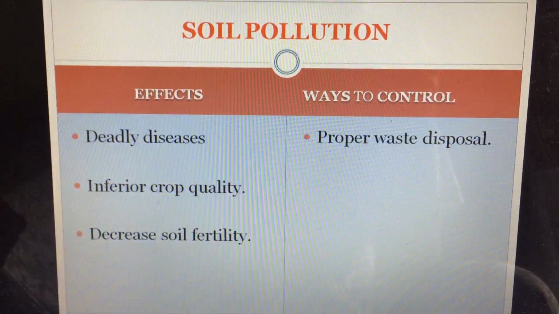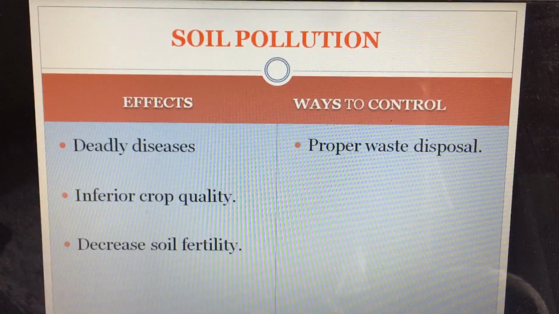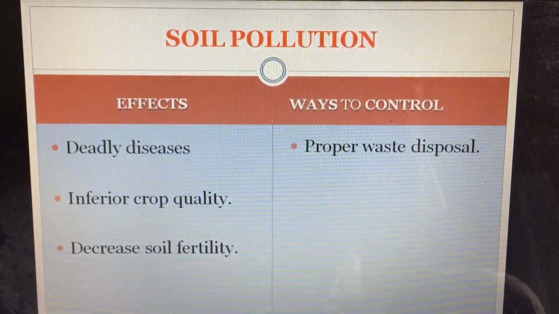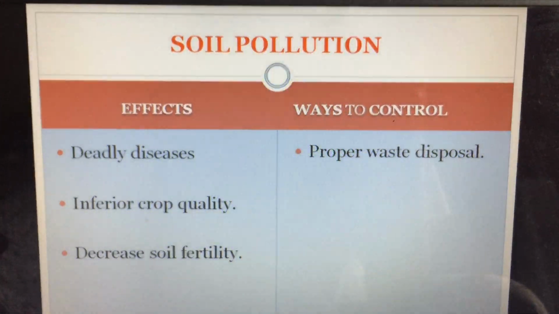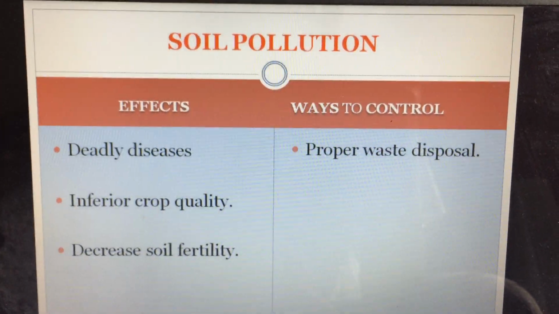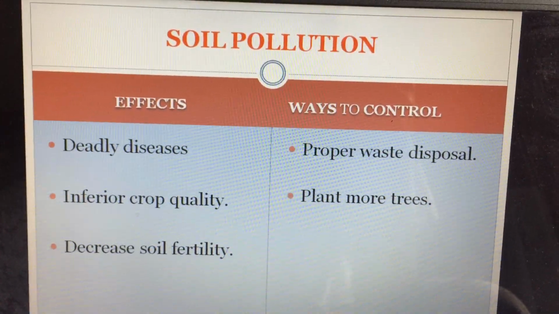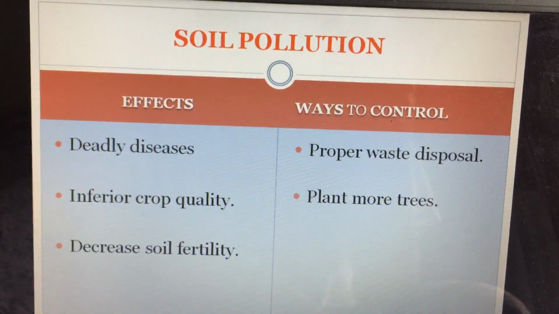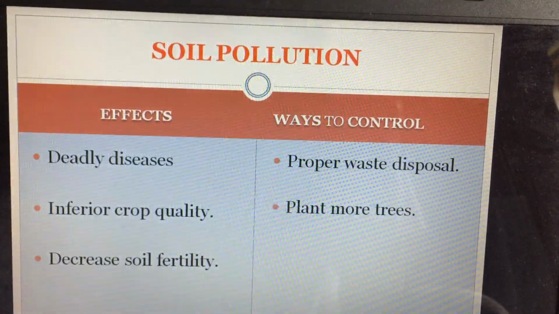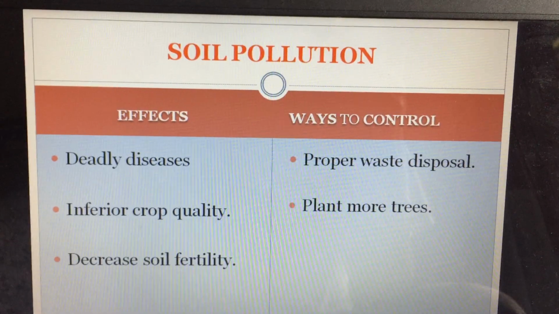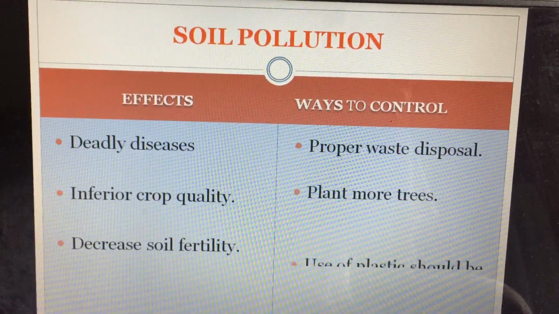Next are the ways to control. Proper waste disposal. Children, we should dispose of our waste properly so that it will not affect our environment, whether soil or water or air. Plant more trees. Yes, trees act as a purifier, children. Like your aquaguard gives you purified water, in the same way trees act as a purifier for the environment. So we should always plant more and more trees.